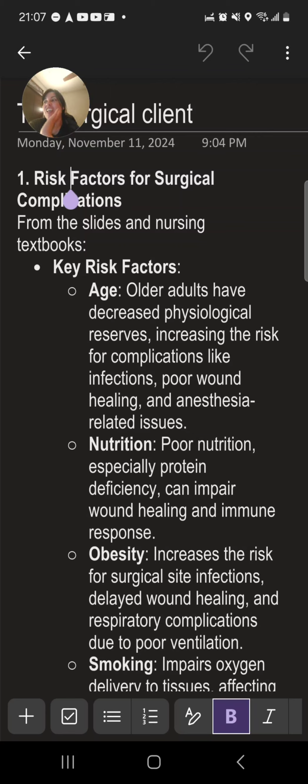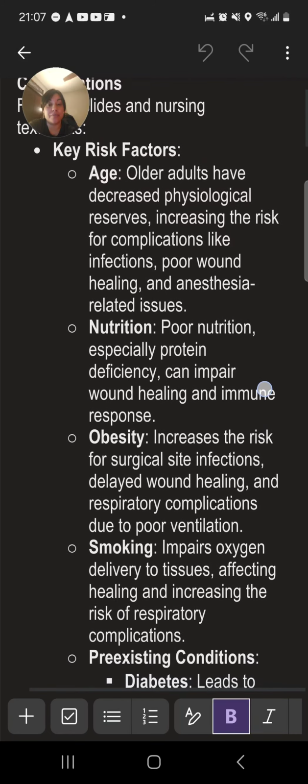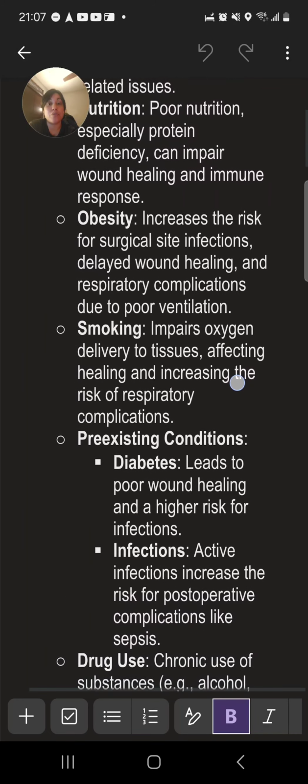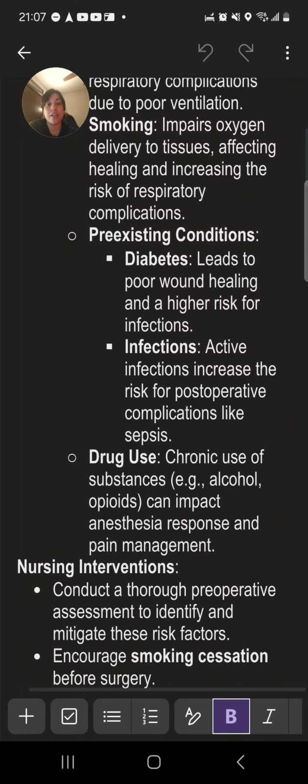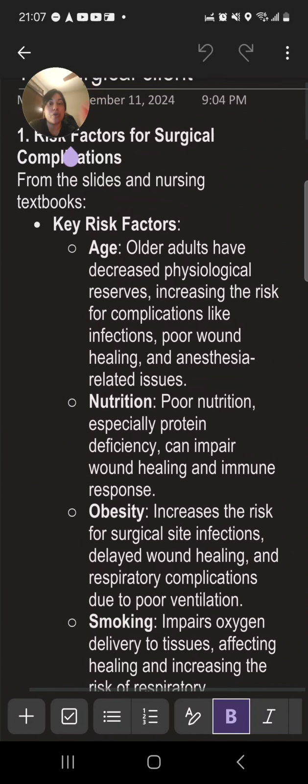Anyways, so the question is risk factors for surgical complications, okay? So the risk factors would be the age, nutrition, obesity, smoking, pre-existing conditions like diabetes and infections, and drug use, okay? So age, older adults have decreased physiological reserves, increasing the risk for complications like infections, poor wound healing, and anesthesia-related issues.